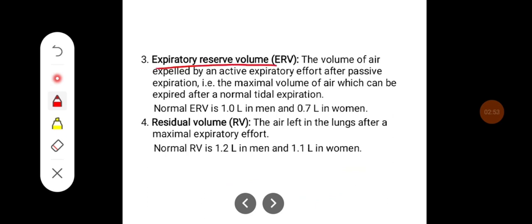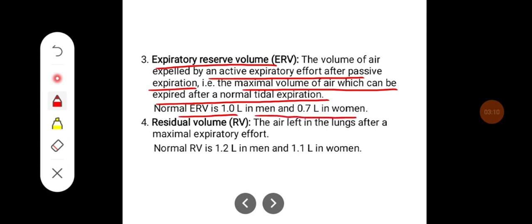Expiratory reserve volume, that is ERV, the volume of air expelled by an active expiratory effort after passive expiration, that is the maximal volume of air which can be expired after a normal tidal expiration. The normal ERV is 1 liter in men and 0.7 liter in women.